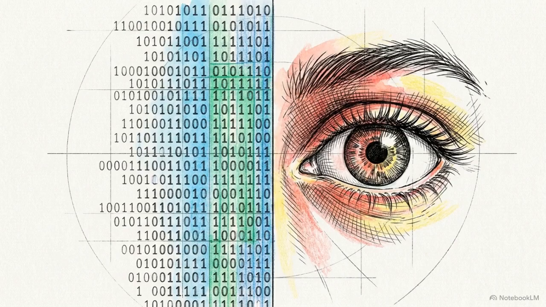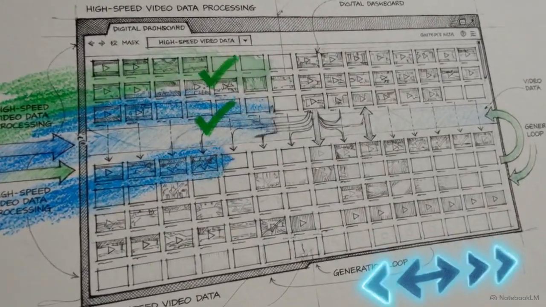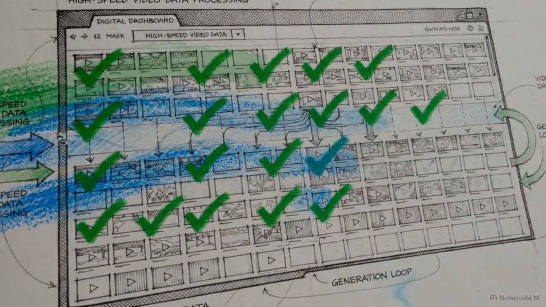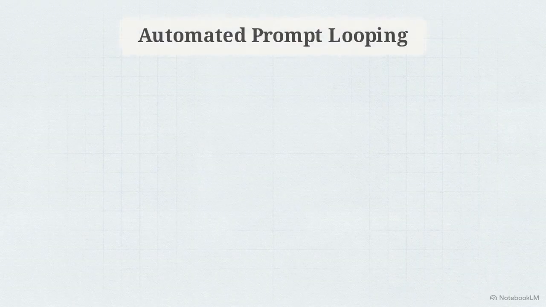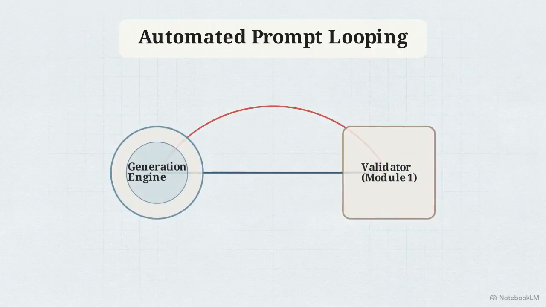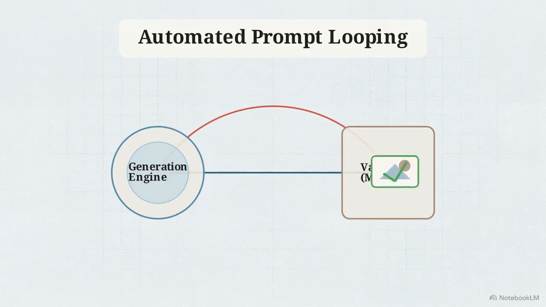Module 2 is where mathematical constraints convert into visual renders. The 2026 technical stack relies on robust models like Kling 3.0 and Seedance 2.0 to handle the heavy lifting of pixel generation. We replace human trial and error with automated prompt looping. A generation is evaluated against Module 1 rules. If it fails, it's immediately rejected and looped back. An internal agent cycles this loop, tweaking parameters autonomously at high speed until the output strictly matches the reference pack.